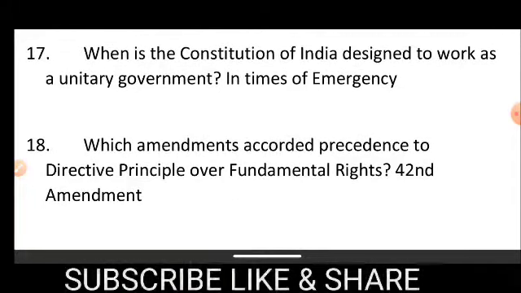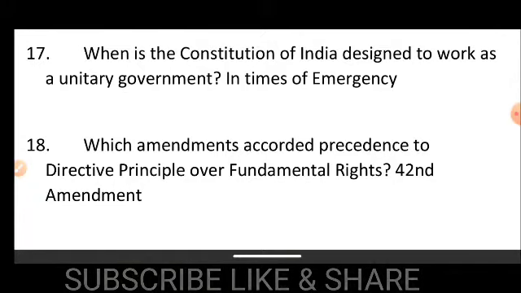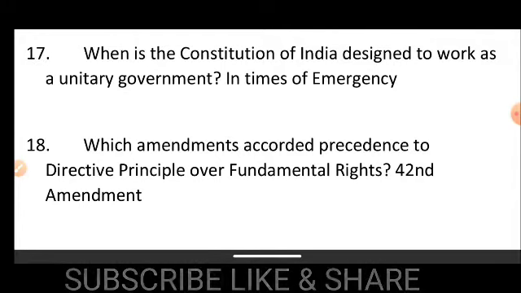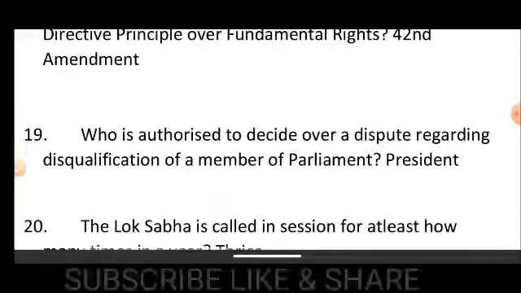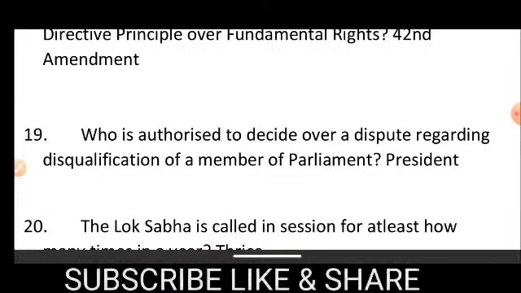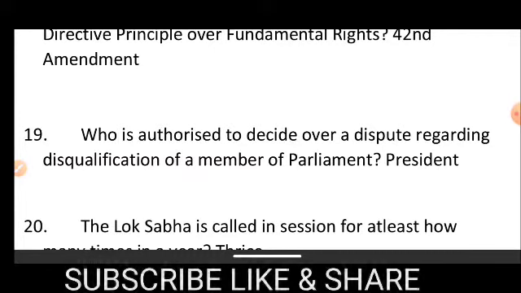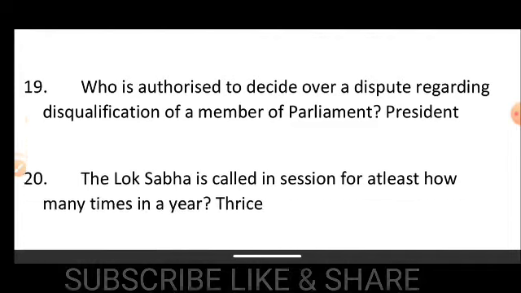Number 18, which amendment accorded precedence to directive principles over fundamental rights? That is the 42nd Amendment. Number 19, who is authorized to decide over a dispute regarding disqualification of a member of Parliament? That is the President.